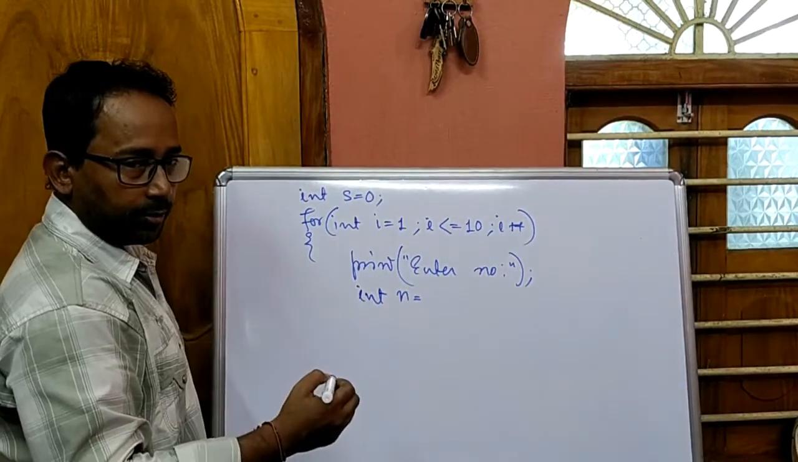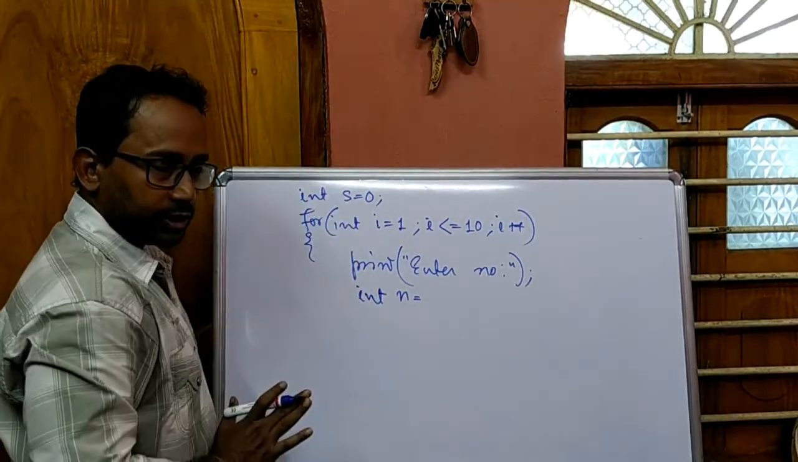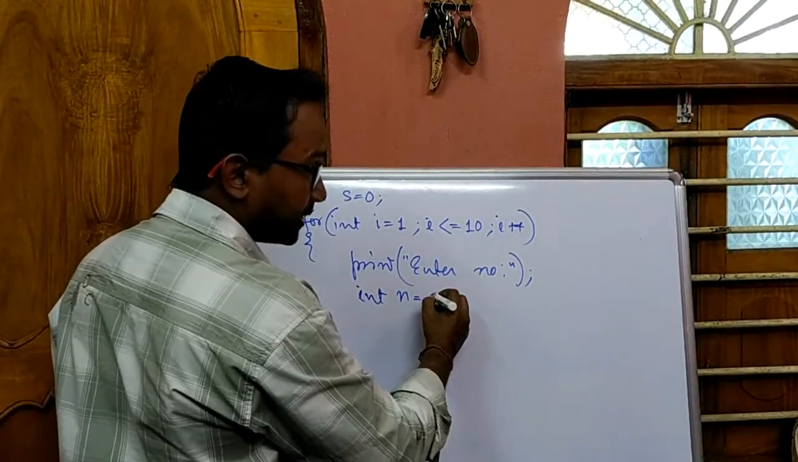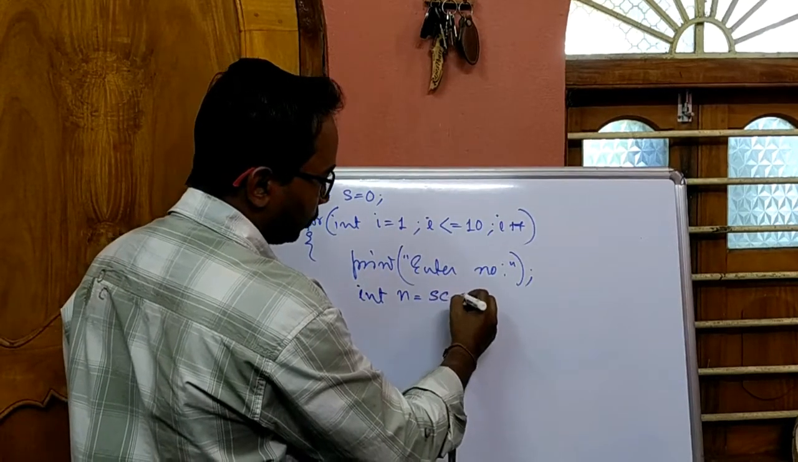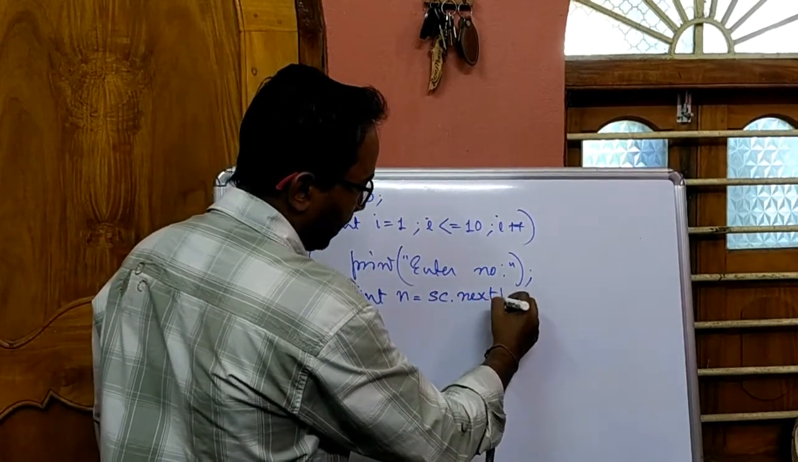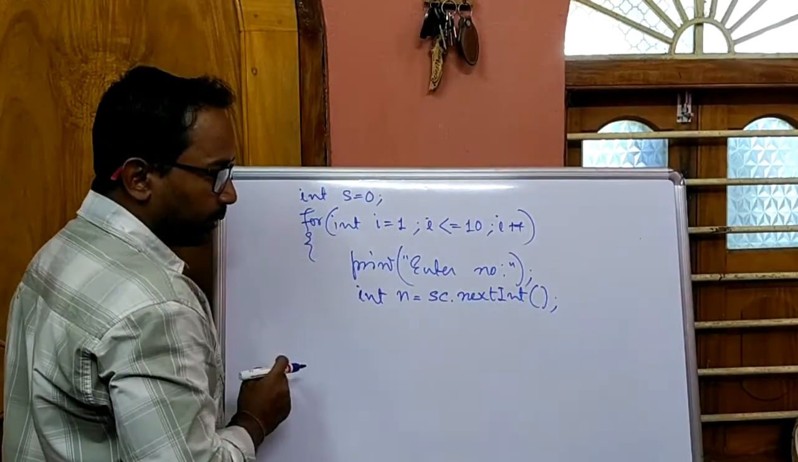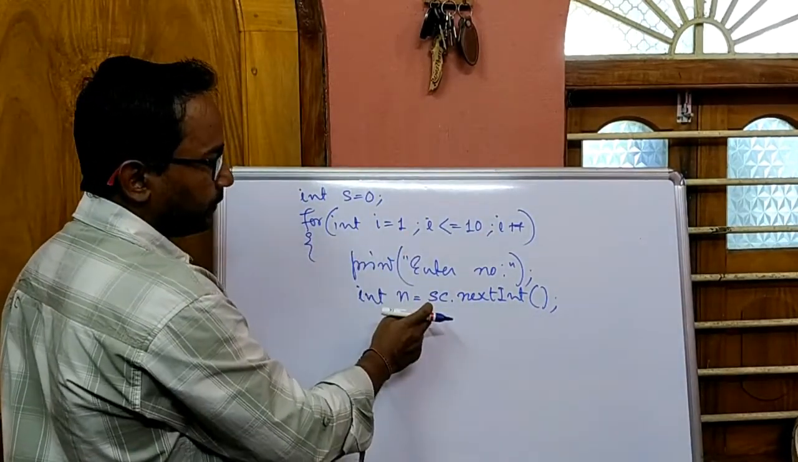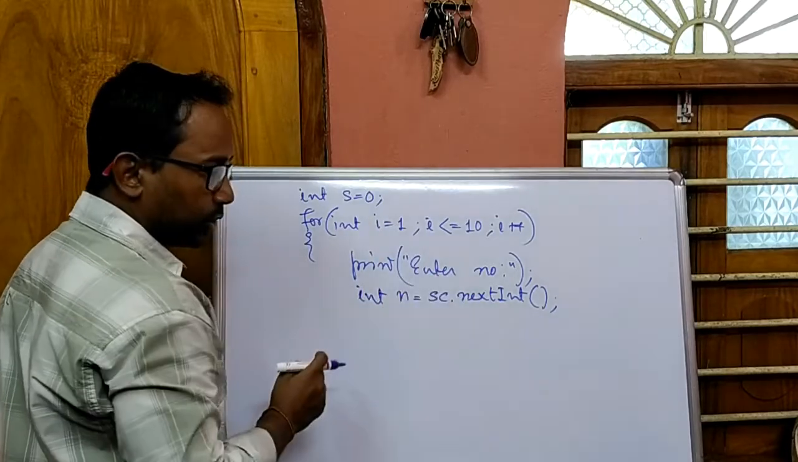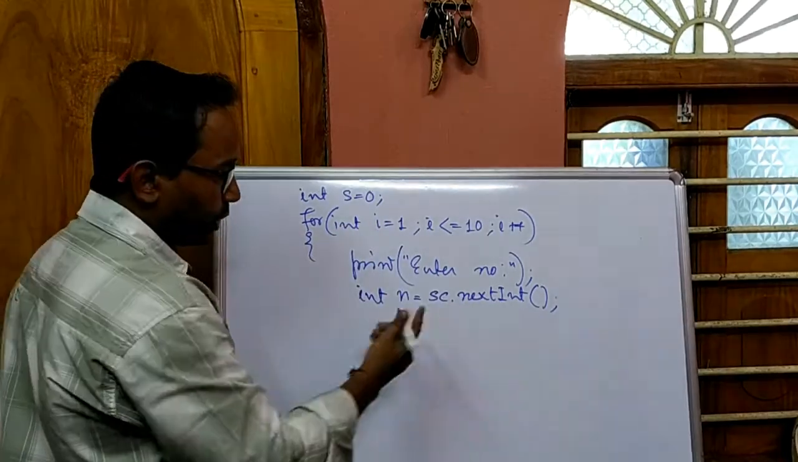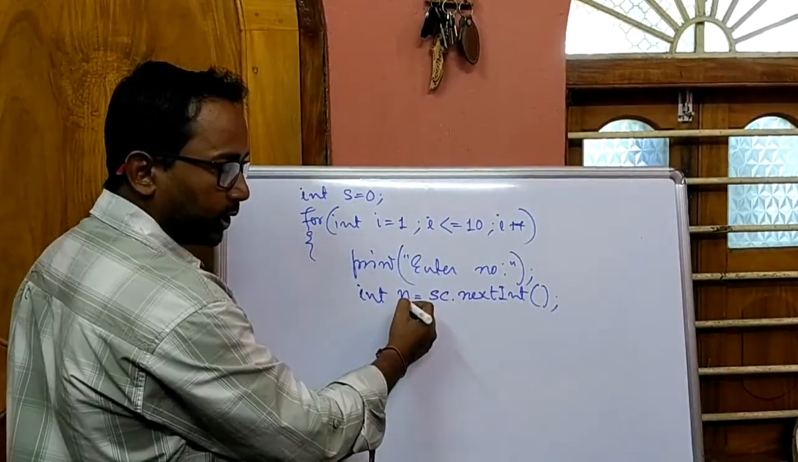So we will take runtime input. Assume that the Scanner class object is already created. So I will use that Scanner class object which is sc suppose. sc.nextInt. This will take one runtime input. Now as it is in the loop which will execute 10 times, this line will also execute 10 times to take 10 inputs. So all these inputs one after another will be stored in n variable.